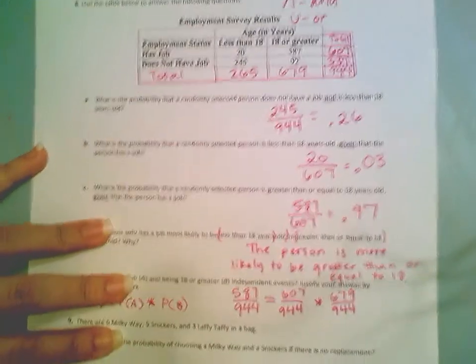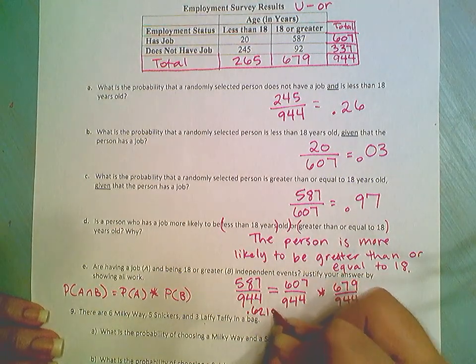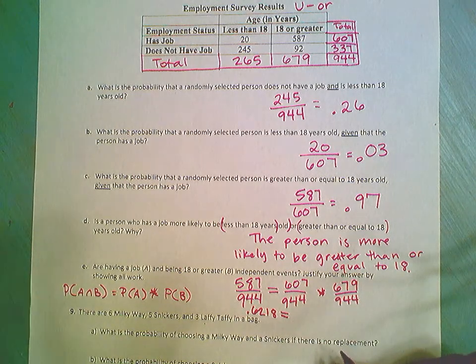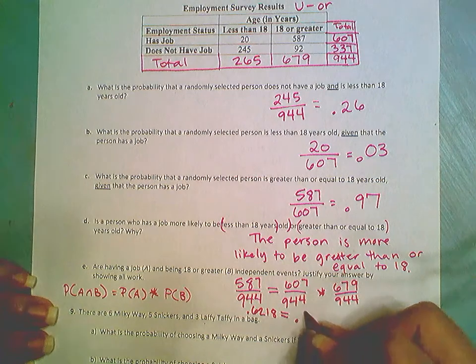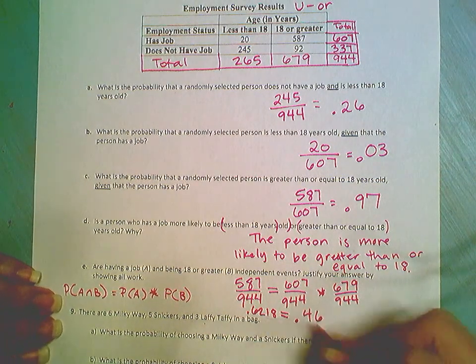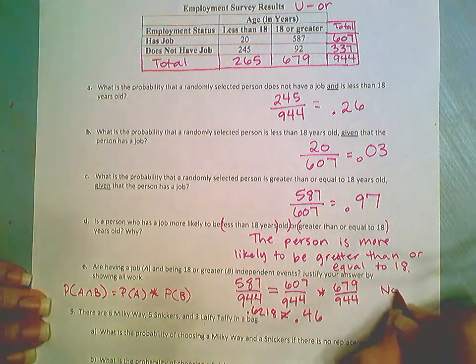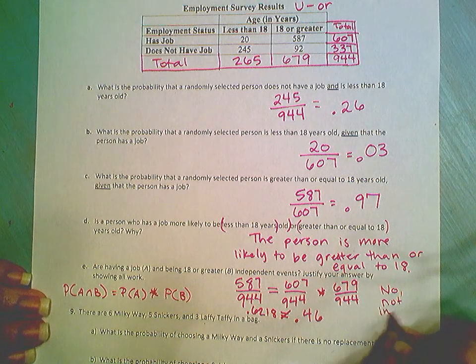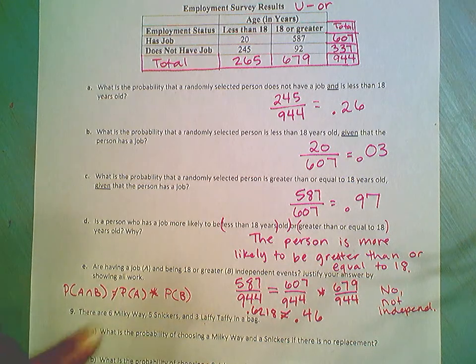0.6218, and we're going to see if that is equal to 607 divided by 944, multiplied by 679 divided by 944. And we end up getting 0.46, and I can stop there and see that these numbers are not the same. They are not equal, so therefore, no. Not independent. And you can justify that with your work and by showing that they are not going to be equal.